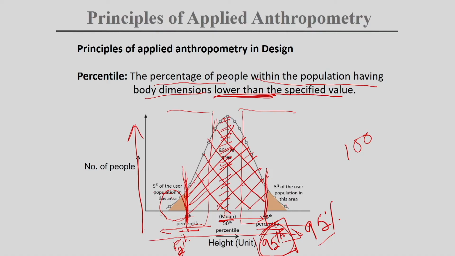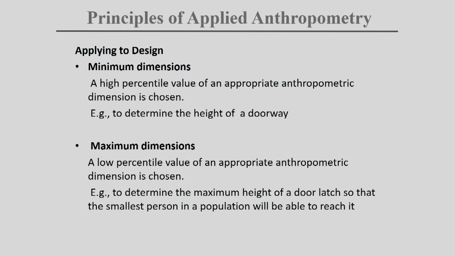He or she will have a hindrance. So now what value to consider? You have to consider the 95th percentile value. If you take the 95th percentile value of the height dimension, then 95% of the population can go through the door very easily. So the minimum dimension of the door should be the 95th percentile of the height.